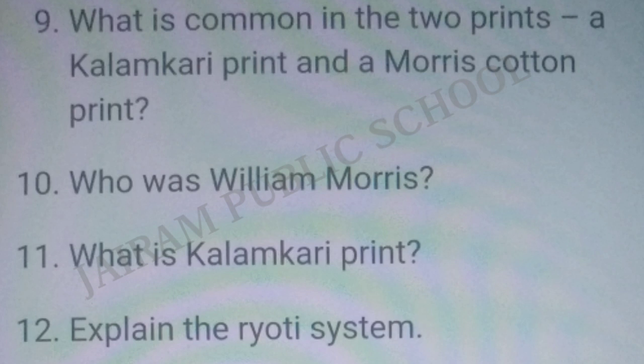12th question. Explain the Ryoti system in detail. Answer. Under the Ryoti system, the planters forced the ryots to sign a contract and agreement. They pressurized the village headmen to sign the contract on behalf of the ryots. Those who signed the contract got cash advances from the planters at low rates of interest to produce indigo.